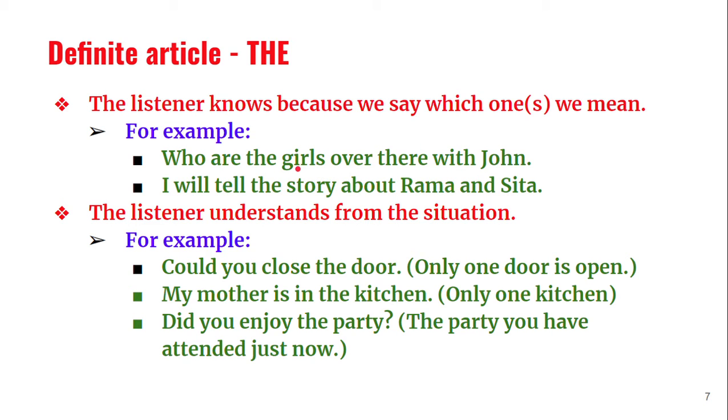We are not speaking about all the girls, but we are speaking about the girls who are over there. And we are asking who the girls are. Maybe John doesn't know about the girls, but from the sentence he can understand which girls I am speaking about. Then we have to use "the girls".